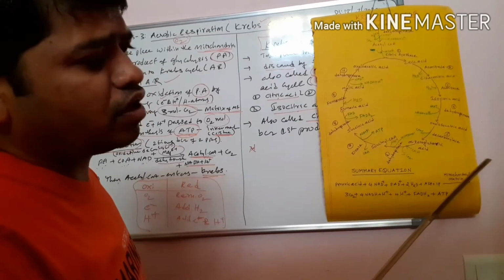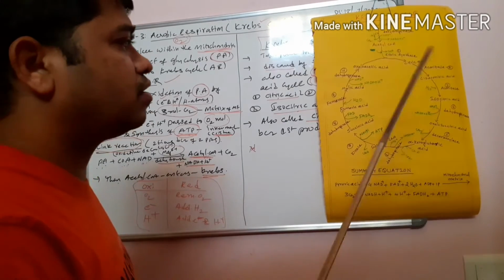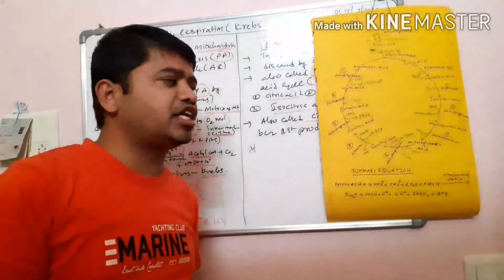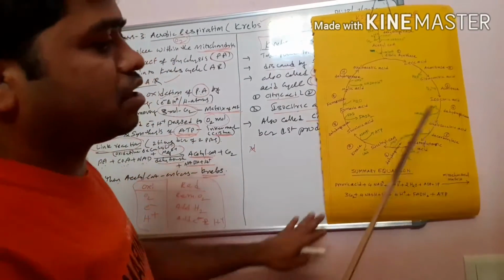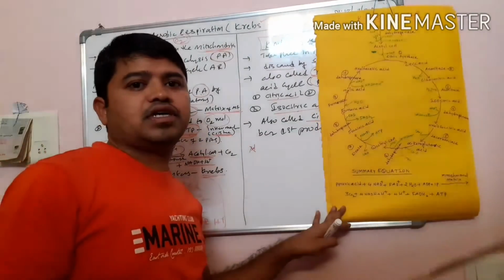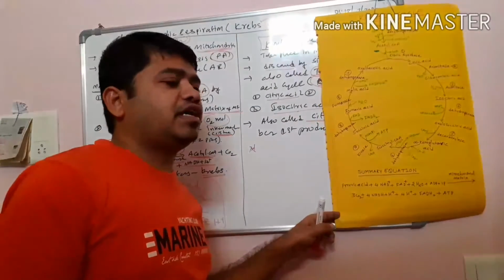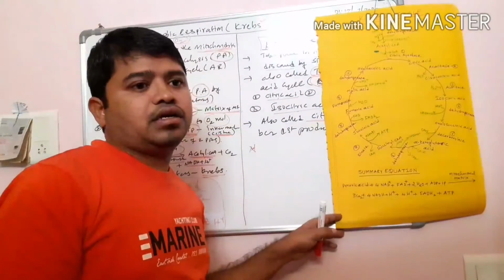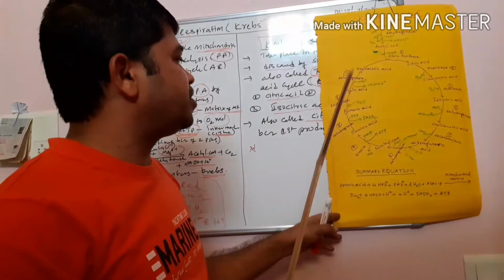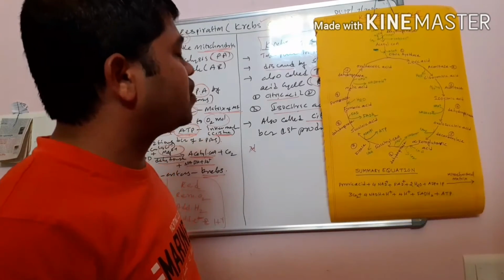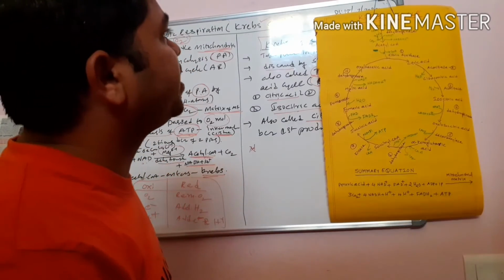If a hydrogen molecule is released, at that step what is the enzyme? Dehydrogenase. If carbon dioxide is released, that is what? Decarboxylase. Whether ATP is formed or ATP is utilized, the enzyme is what? Kinase. Like that, if you remember, it is very easy.